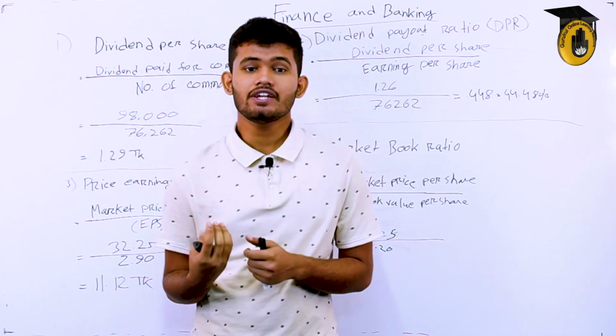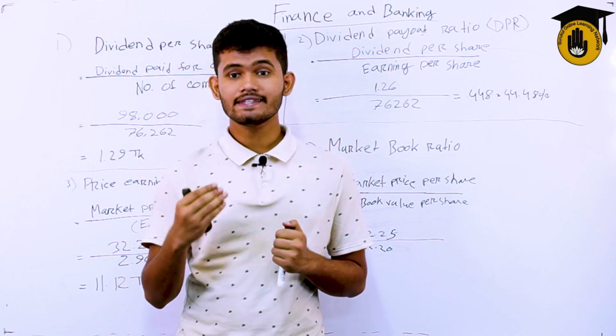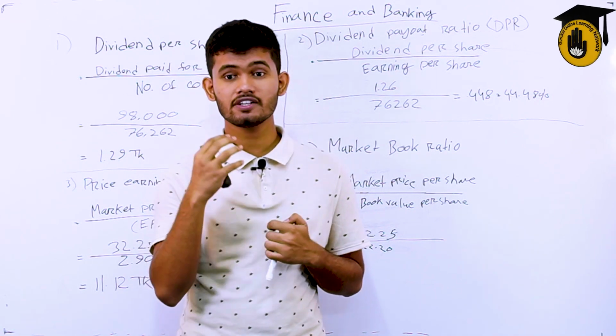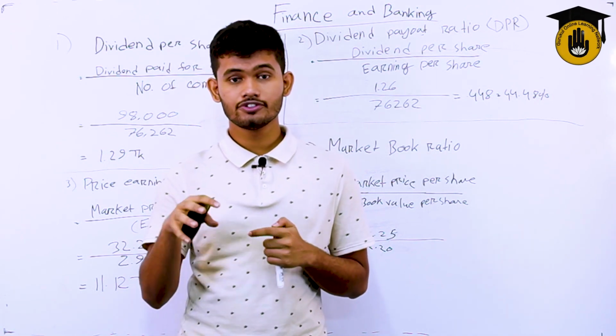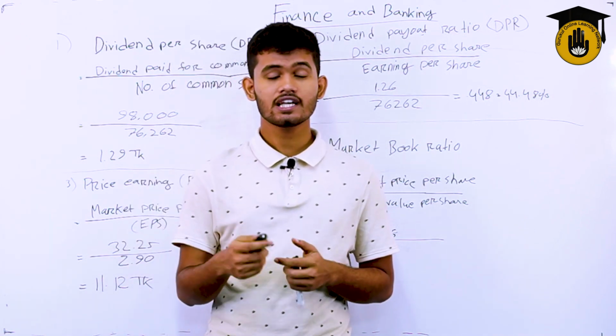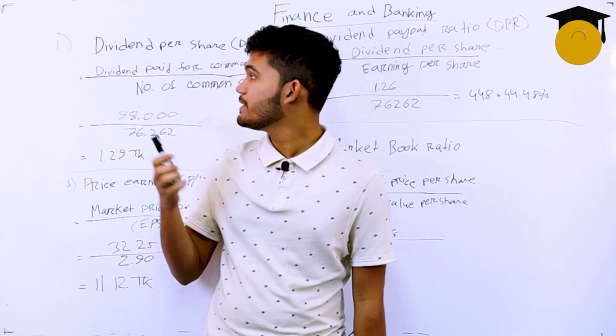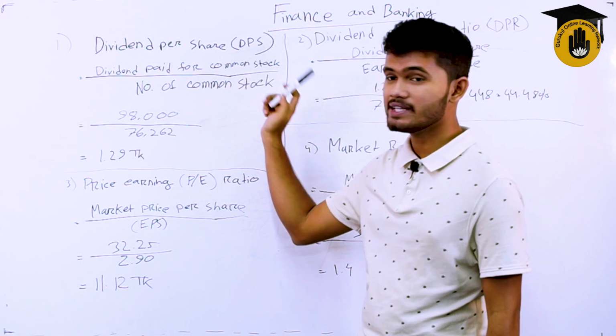So all the math under the market ratio section tries to expect the firm's future performance, and the present performance they are always giving. So let's take a look at our first math. Dividend per share, that is also known as DPS. See, dividend per share, DPS.